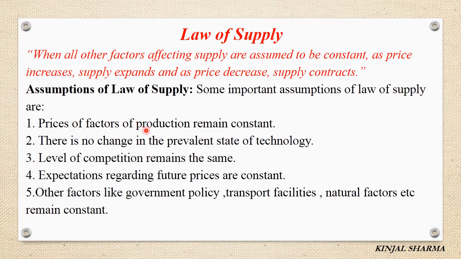First, price of factors of production remains constant. We are assuming that whatever factors of production there are, their price does not change. Second, there is no change in the prevalent state of technology. Whatever technology is going on, no advanced technology is introduced in the market.